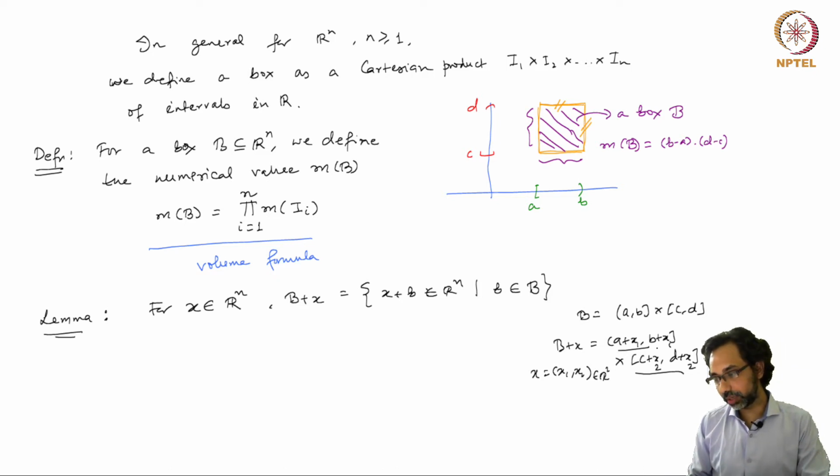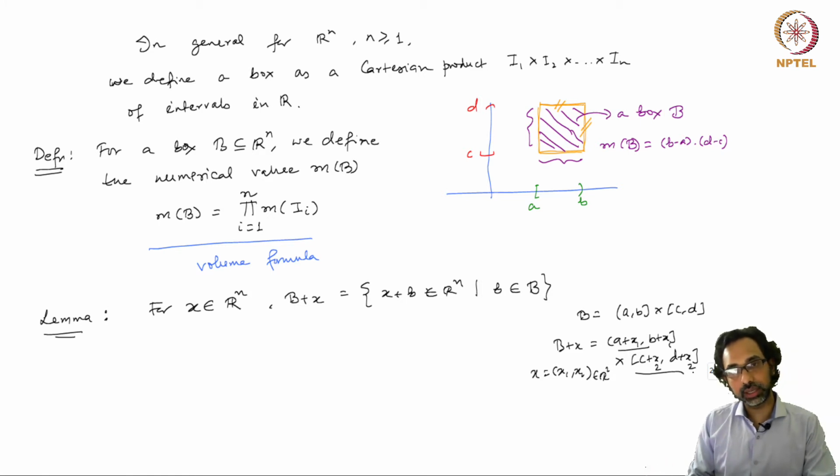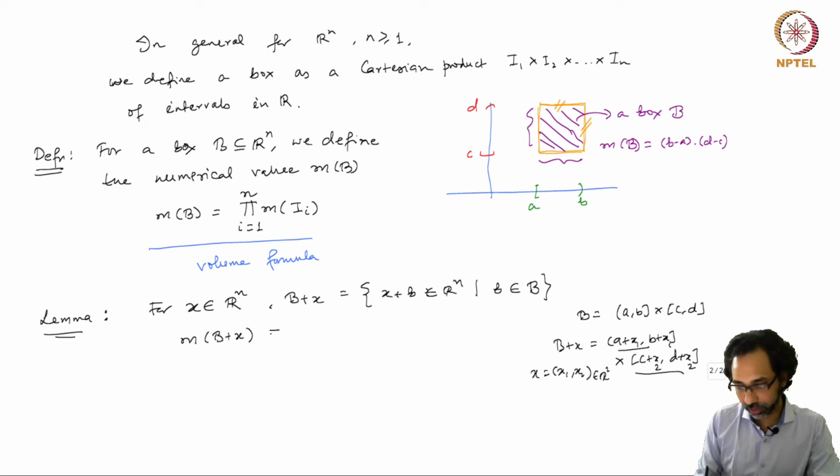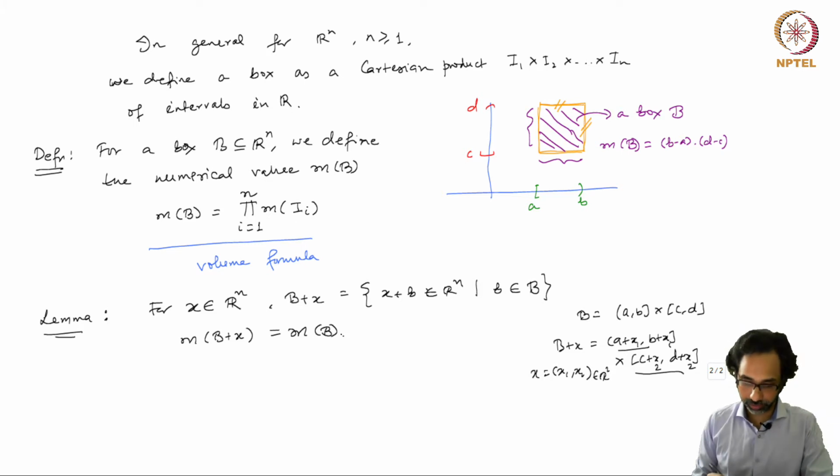So the first interval is translated by an amount x1 and the second interval is translated by an amount x2, but the resulting length remains the same. So m of B plus x is equal to m of B. This is an immediate lemma that we have.